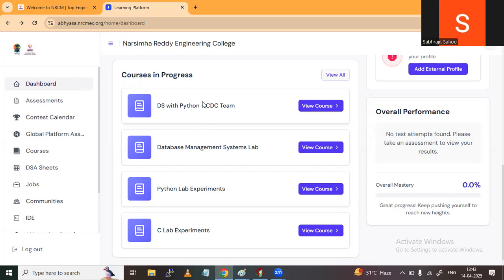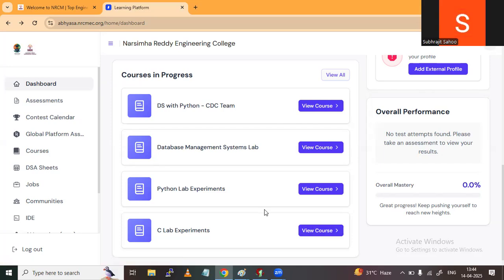Here, first you have to go to the college website, and there is the Abhyasa link. You have to click it and it will ask for a login. You have to log in through your college domain mail ID credentials. Then only this page will open, right? A very fast internet connection is required for proper and fast execution of the program.